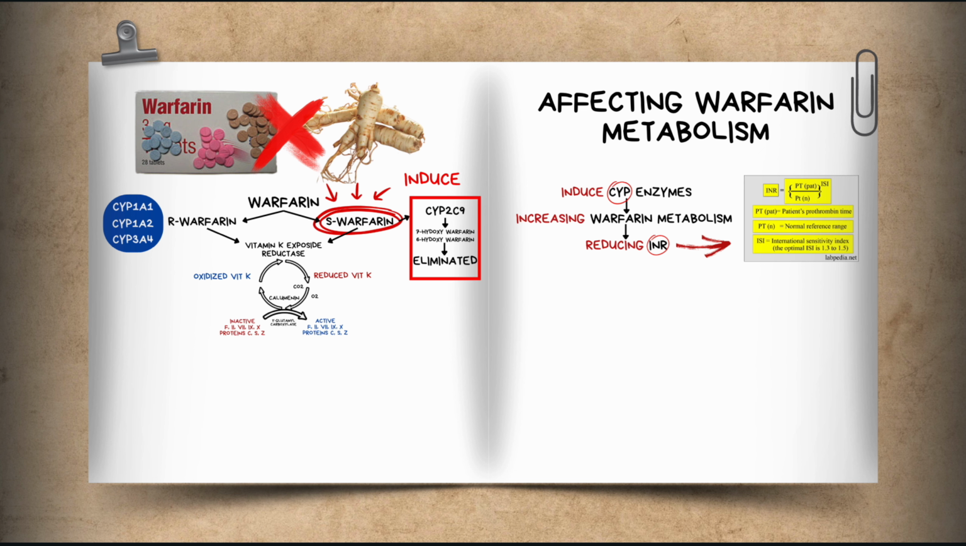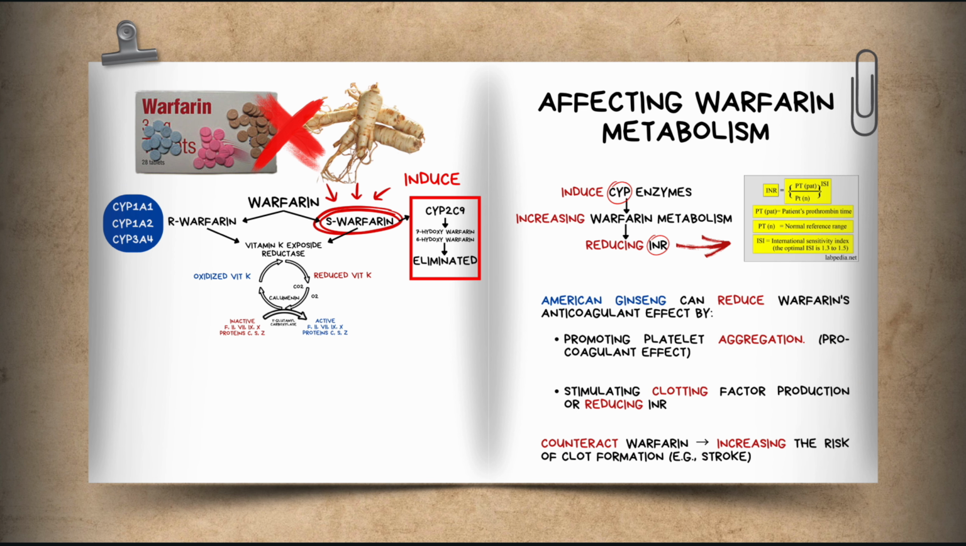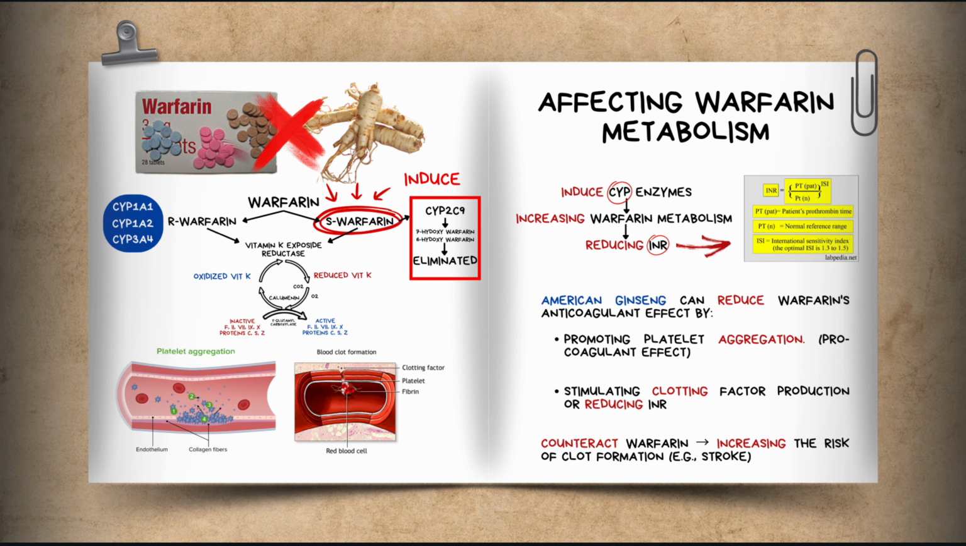This would lead to faster metabolism of warfarin, resulting in reduced plasma levels of warfarin, decreased anticoagulant effect, and lower INR values, which can increase the risk of thrombosis. Ginseng does not directly inhibit or activate the vitamin K epoxide reductase enzyme. However, by reducing warfarin levels, the inhibition of vitamin K epoxide reductase is weakened, which can allow more active vitamin K and activate clotting factors.